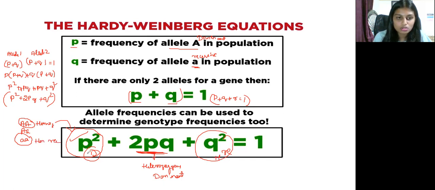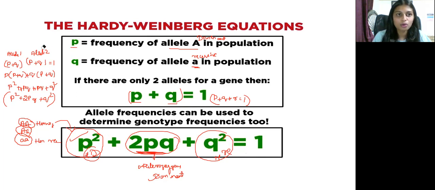But this 2PQ, what is this one? That is big A and also small a, that is heterozygous dominant. Phenotypically it shows a dominant character, but it is heterozygous. One gene is from the dominant character, another gene is from the recessive character.